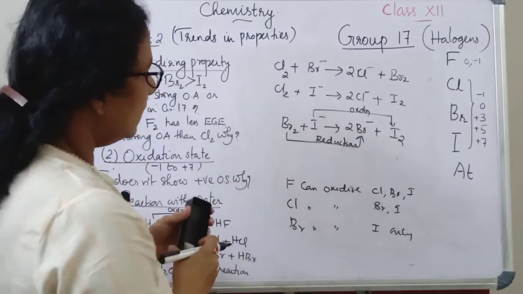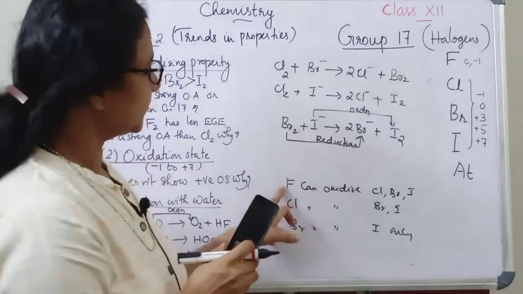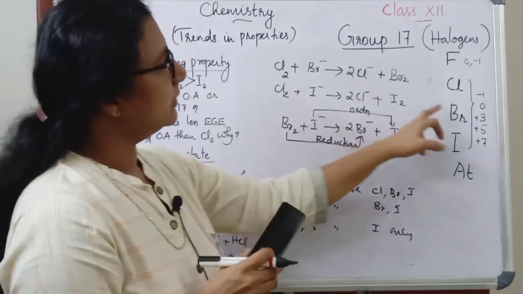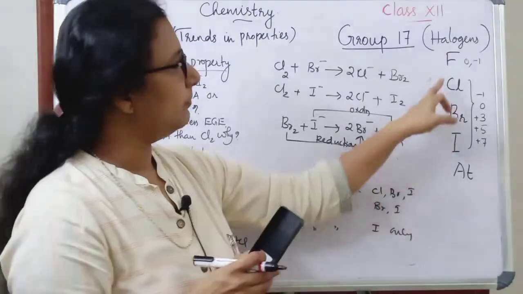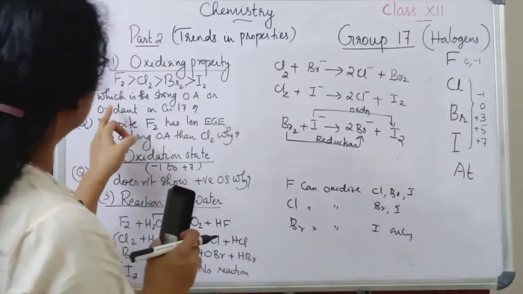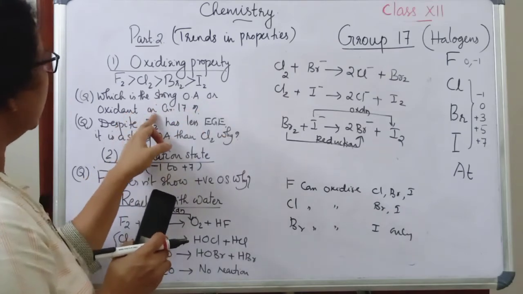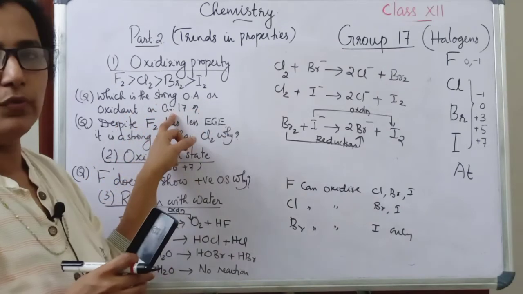So this is about the oxidizing property. Fluorine is the best oxidizing agent, then chlorine, then bromine and then iodine. So fluorine is the best oxidizing agent or the best oxidant. So the question is, which is the strong oxidizing agent or oxidant in group 17? That is fluorine.